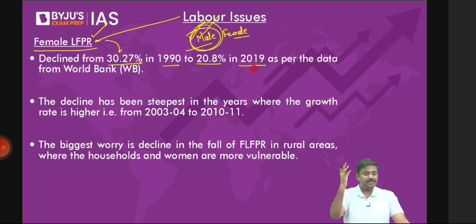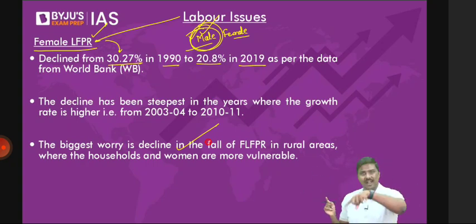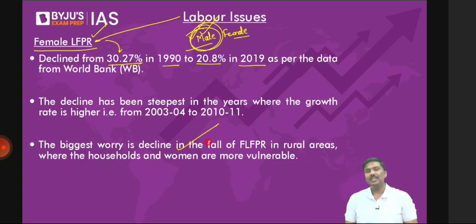Now you'll ask me, sir, why? Why is it that GDP is increasing, but female LFPR is actually declining? I'll go point by point and let me know whether you agree or disagree. But before you jump to any conclusion, please have the overall view. Do not look at only your house. Do not look at only your locality and come to a conclusion. Sir, why is female LFPR declining?